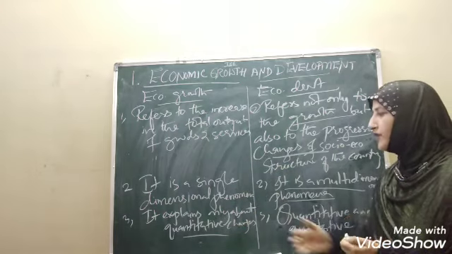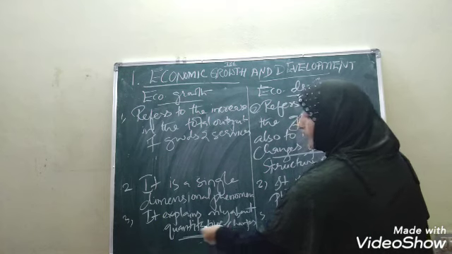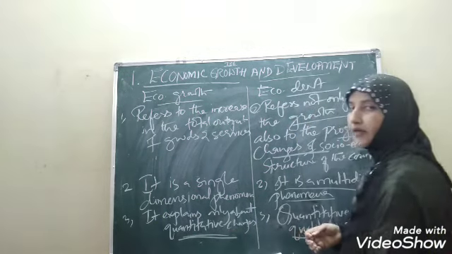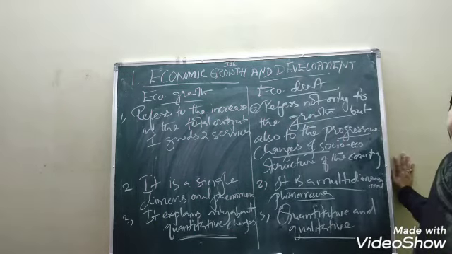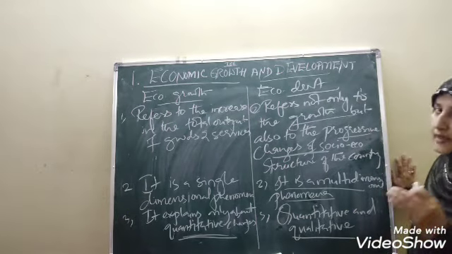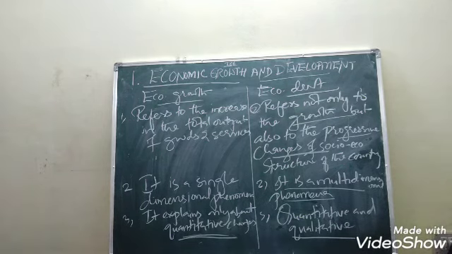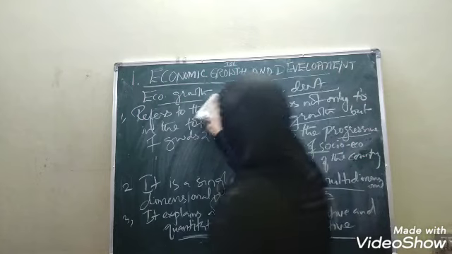Third one, growth explains only the quantitative changes. Only how much we produced, that is related to the quantity. Whereas development is not only related to the quantity, but also gives importance to the quality. So I hope it is very clear. So next point, children, related to economic growth.